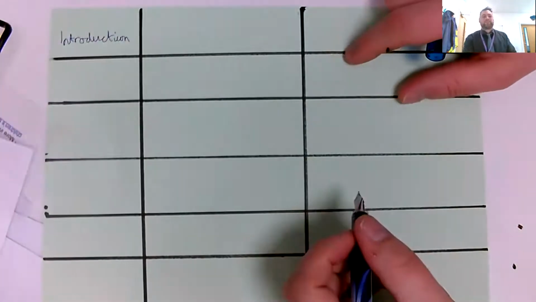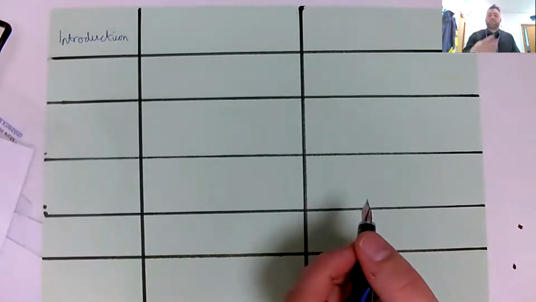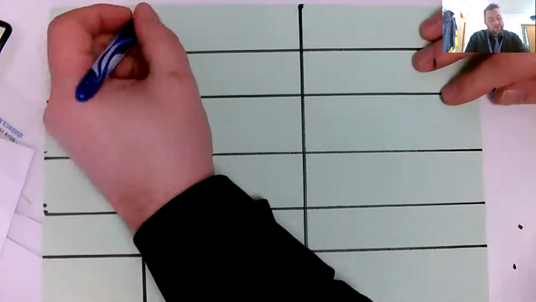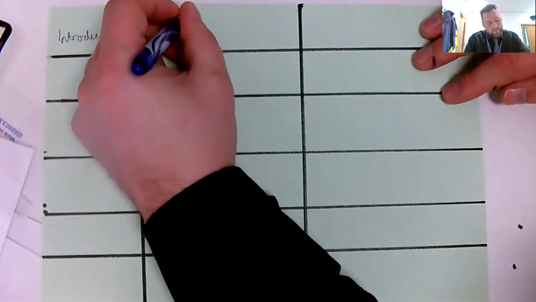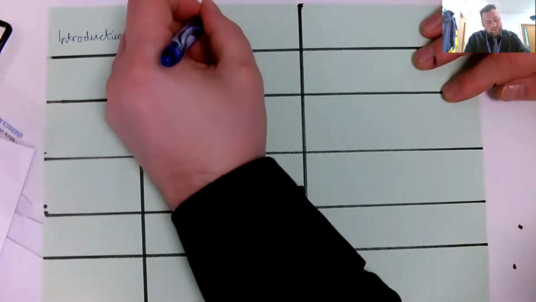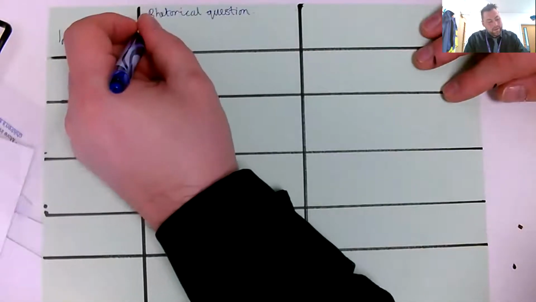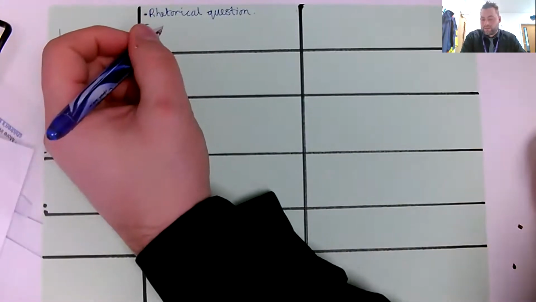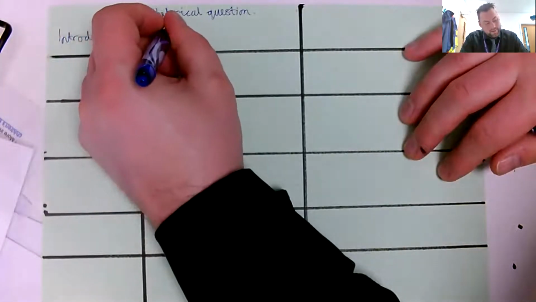And when we read our introduction, we can read it and go, have you ever wondered what makes a good leader? What have we put in our introduction? We have put in a rhetorical question. Okay, I'm then going to write that rhetorical question in so I can see what it is. Have you ever wondered what makes a good leader?